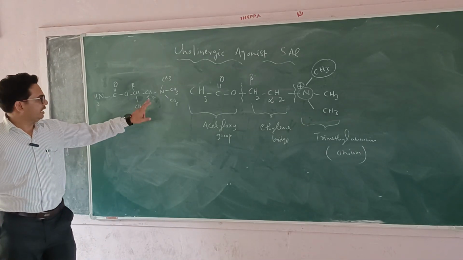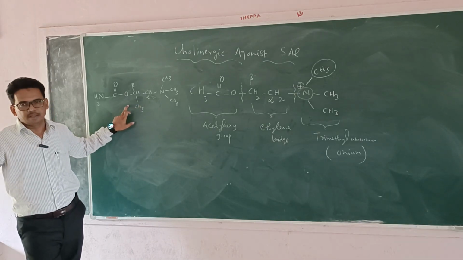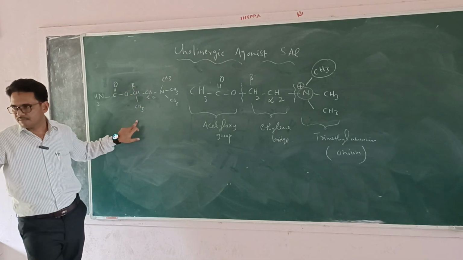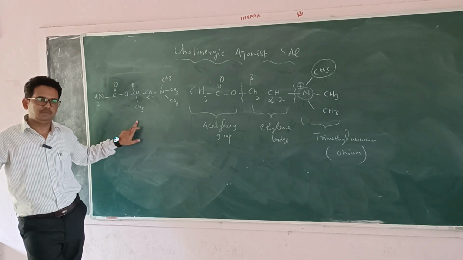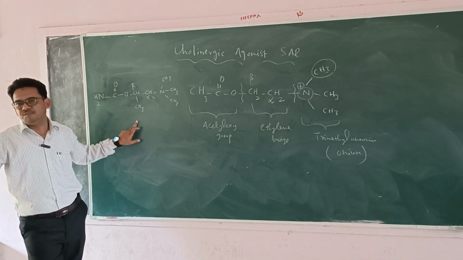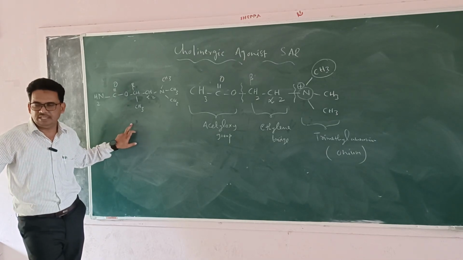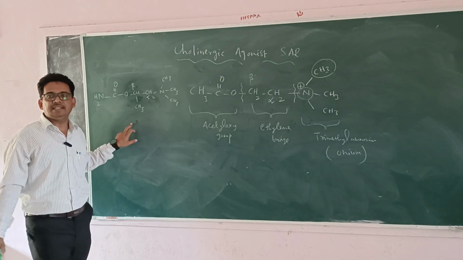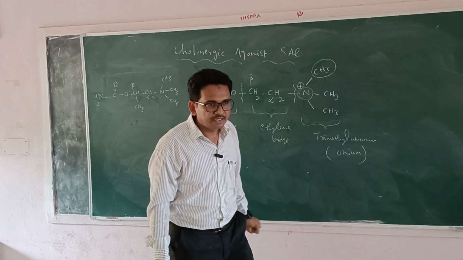I told you this is the alpha position, this is the beta position. Now on the beta position, what is there? A methyl group substitution. Whenever there is a methyl group on the beta position, remember carefully, it is more selective towards the muscarinic receptors, because we already discussed there are two types of cholinergic receptors: one is nicotinic, another is muscarinic.